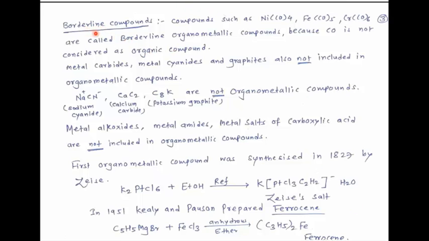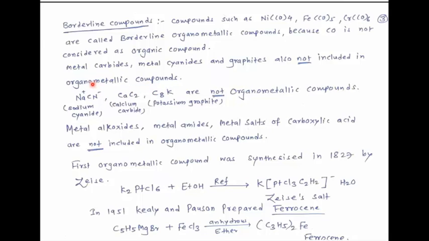Next, borderline compounds. What are borderline compounds? Compounds such as tetracarbonyl nickel, pentacarbonyl iron, hexacarbonyl chromium. These are called borderline organometallic compounds. Why? Because carbonyl is not considered an organic compound. Similarly, metal carbides, metal cyanides, and graphites are also not included in organometallic compounds.